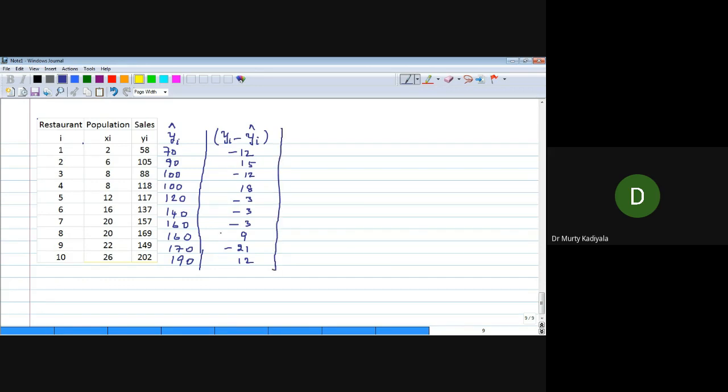Now, what is the sum of squared error? What is the full form of SSE? Sum of squared error. Can you calculate this? That means I am asking you to square each number and total it. Please do it.